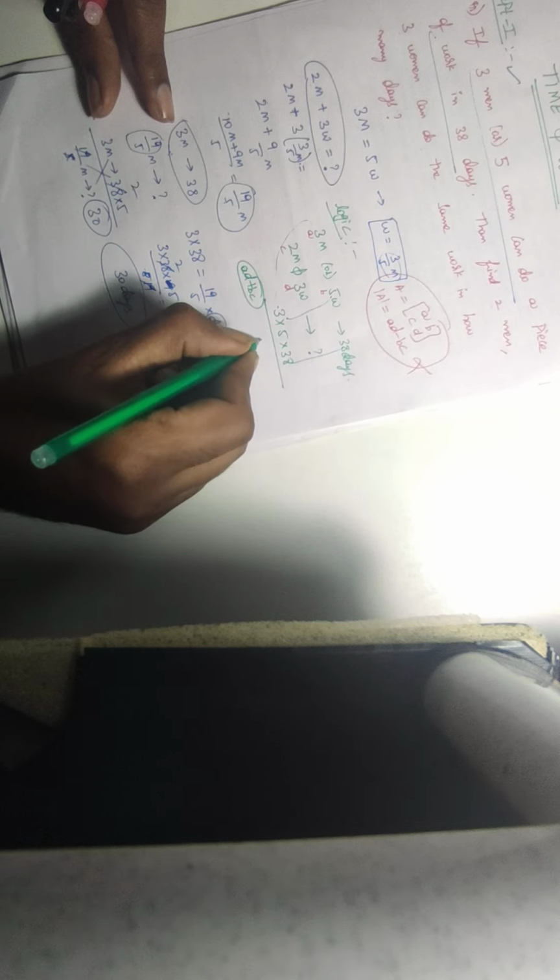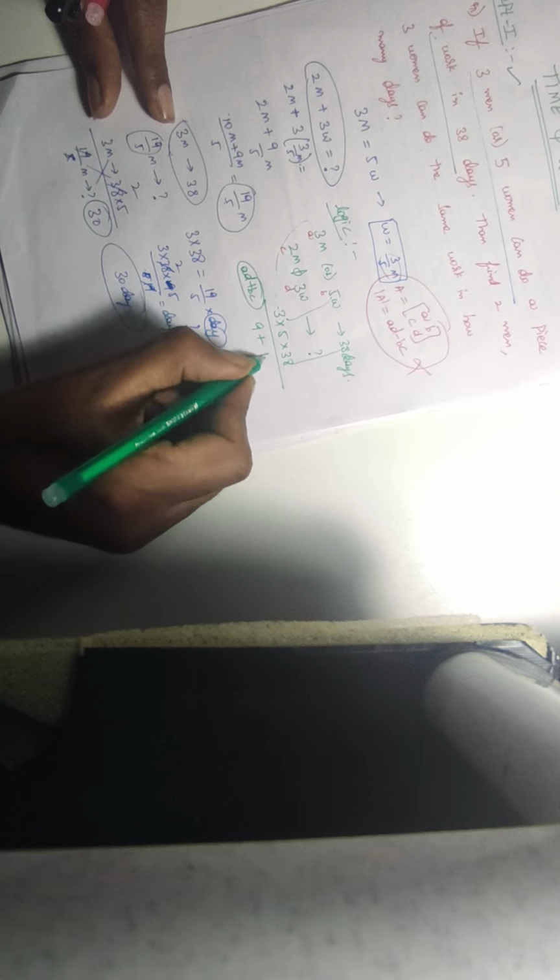You write here AD plus BC. AD, 3 threes are 9, plus BC, 5 twos are 10. So we will get 19. Then 30 days is the answer.